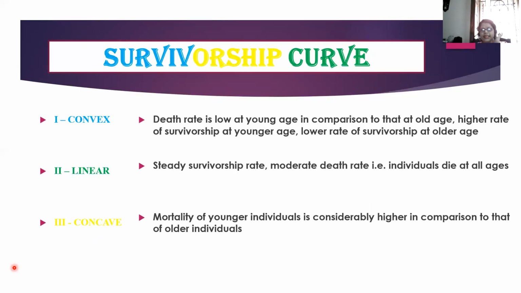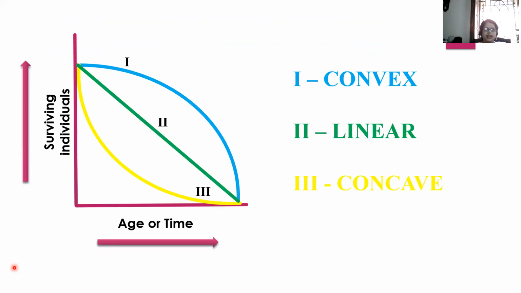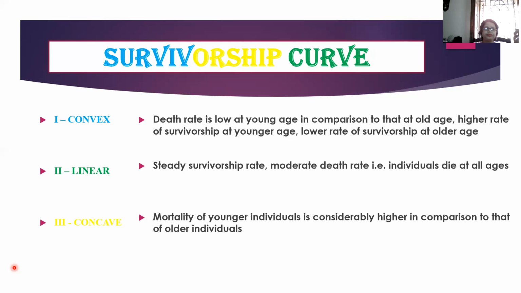Now coming to the linear one. Steady survivorship rate, moderate death rate, that is, individuals die at all ages. This is a characteristic graph for birds. Birds, you will find, are dying at all ages. So this green line is your linear curve.